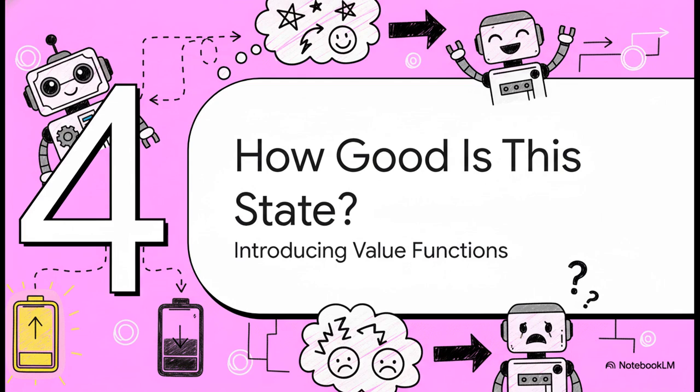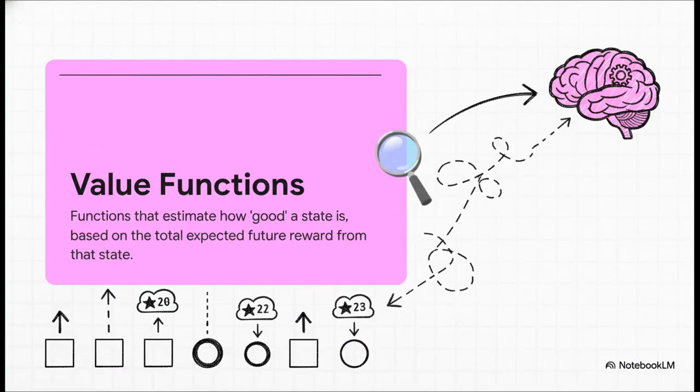Okay, so now we've got this perfect little model of our robot's world. But that doesn't actually tell the robot what it should do. I mean, how does it figure out that being in a high battery state is way better than being in a low one? Well, the answer is this really cool concept called a value function. You can think of it as basically a scoring system. It gives every single state a number that predicts how much total reward our agent should expect to get in the long run if it starts from that state.